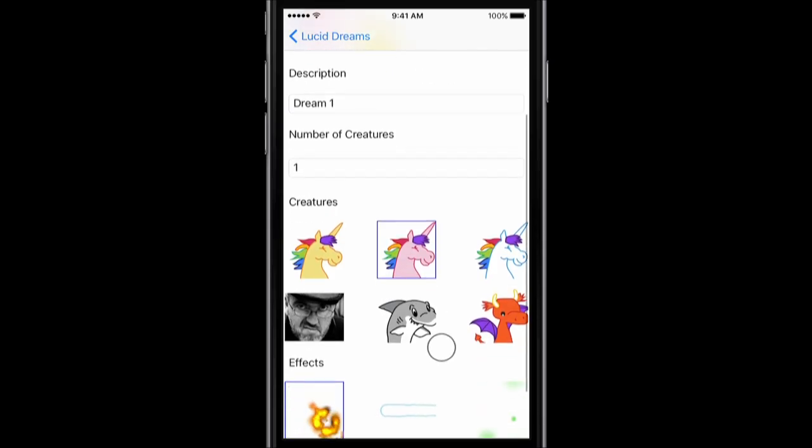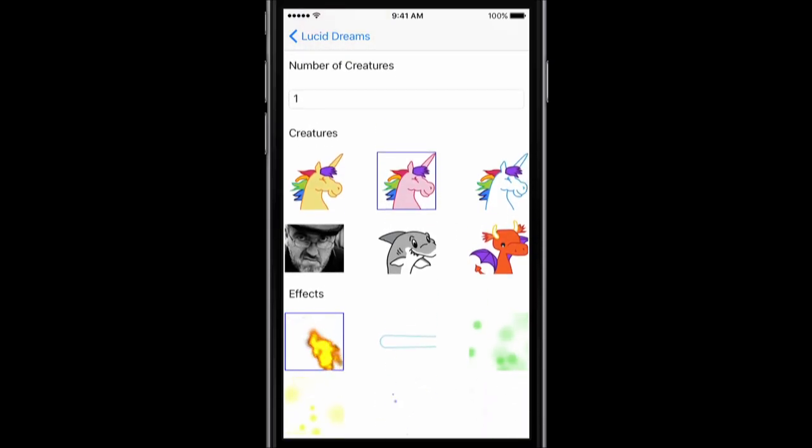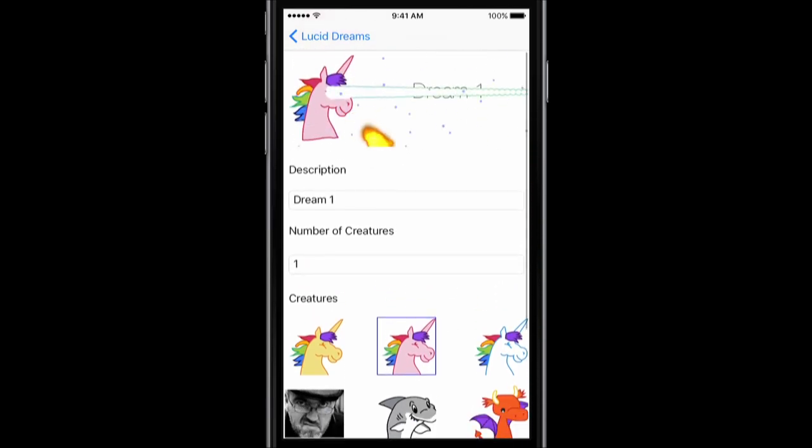We can scroll down, and we're going to add some effects like laser focus and rain. If we scroll back up, you can see the preview of a dream of a unicorn with laser focus, rain, and fire breathing. When we're done editing the dream, we can just go back to the list of our dreams. And that's the app.